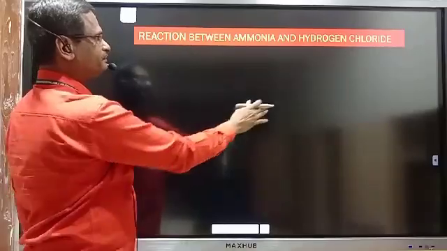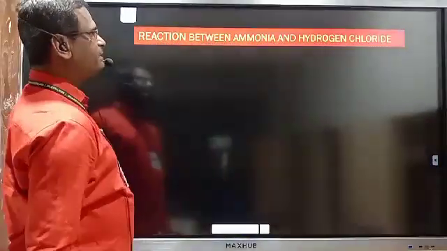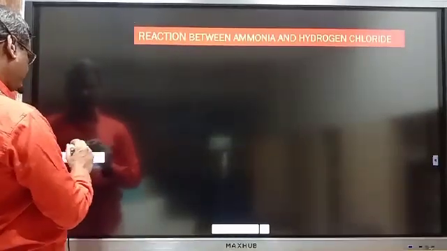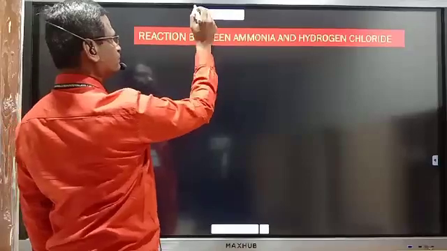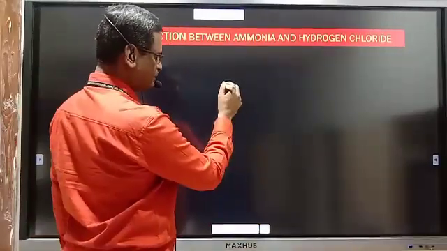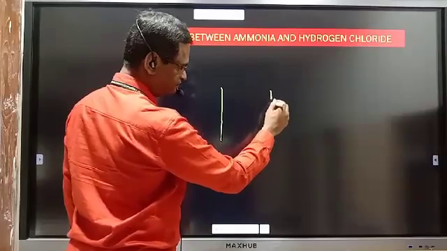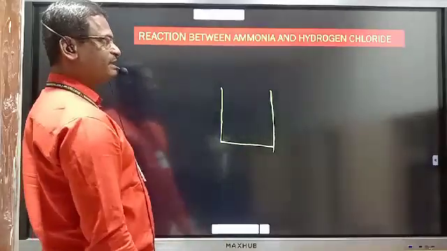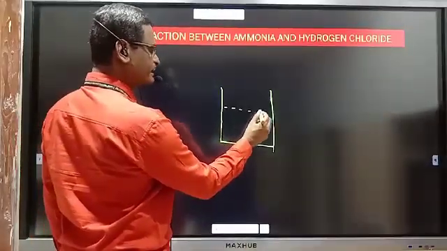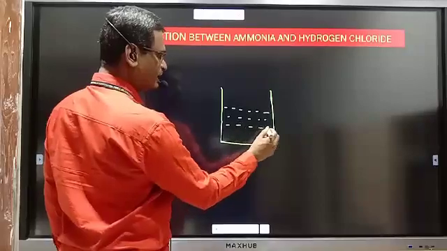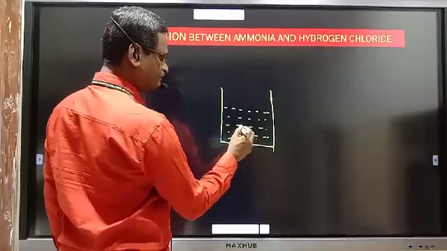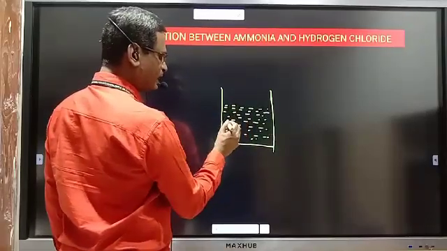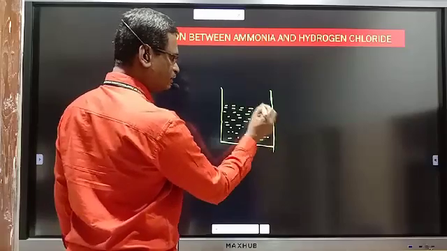See one more example. The reaction between ammonia and hydrogen chloride. Again consider similar type of gaseous cylinder. This gaseous cylinder is now containing two gases. One of them is ammonia gas and the other one is hydrogen chloride gas. Whenever these two gases are added together, they are converted into the product.